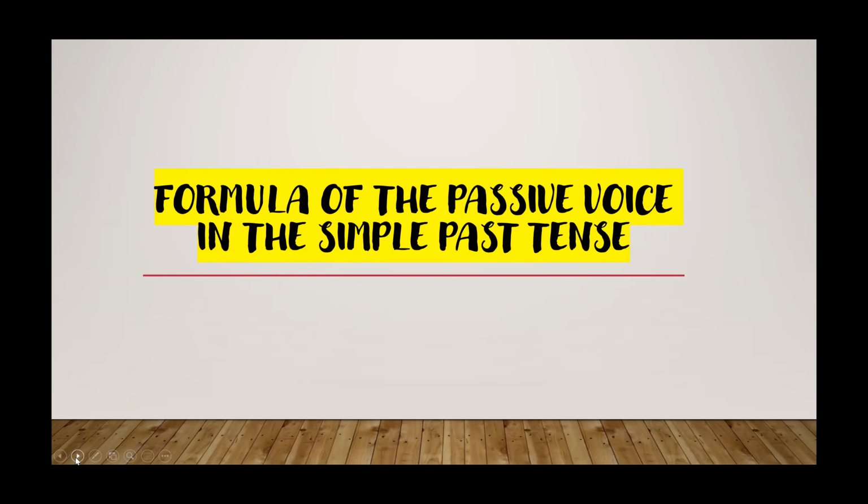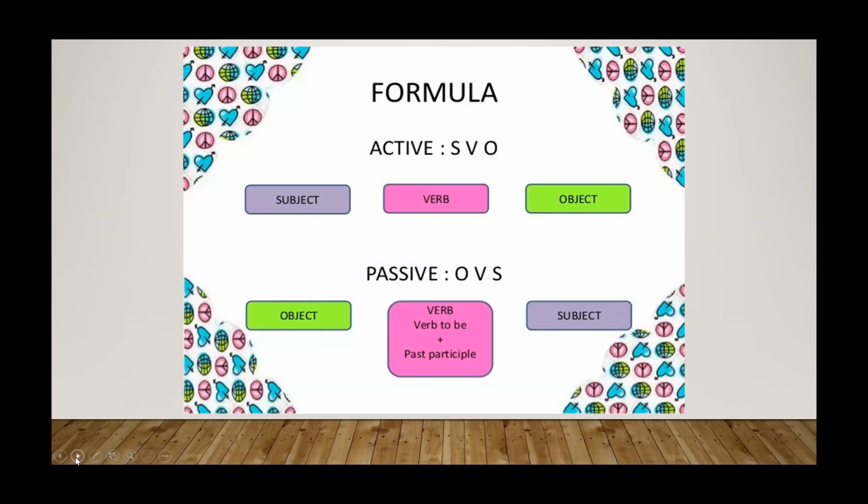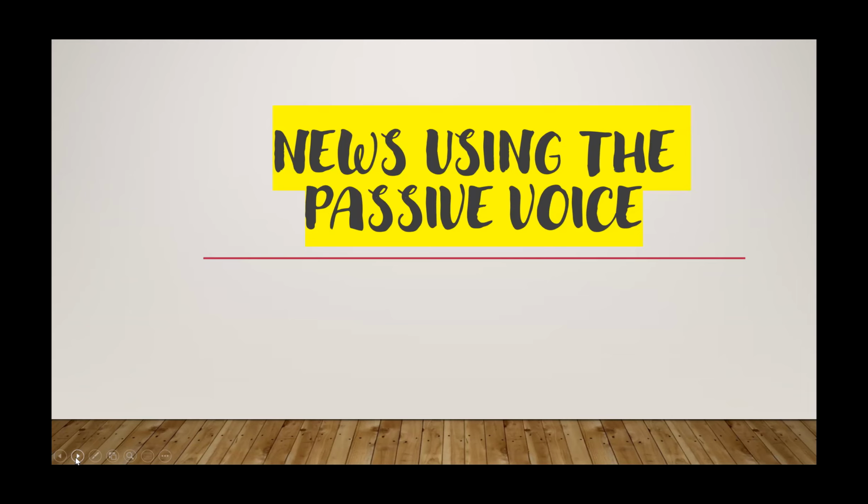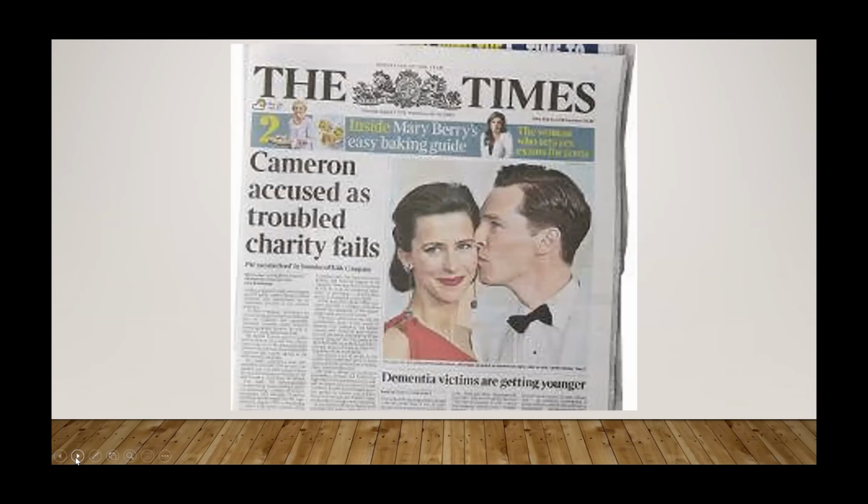Now, here's the formula of the passive voice in the simple past tense. Here is the formula. Now, live breaking news using the passive voice. Here are the images. Here's the first image. Cameron accused as troubled charity fails.